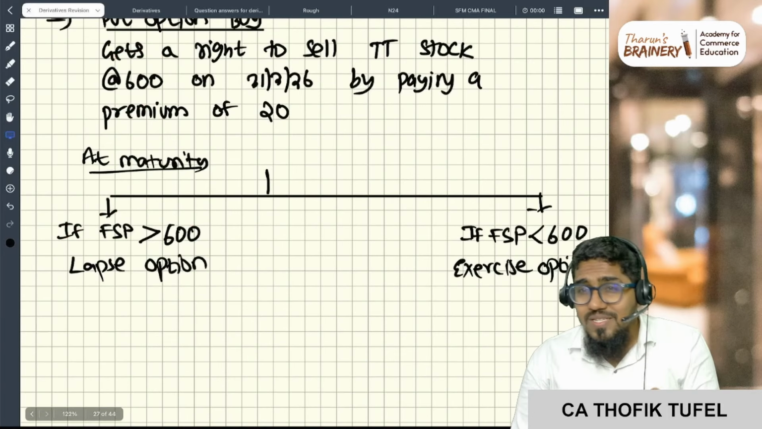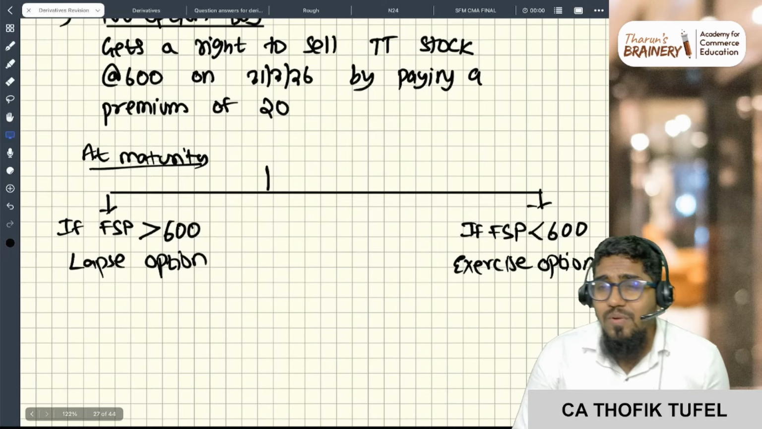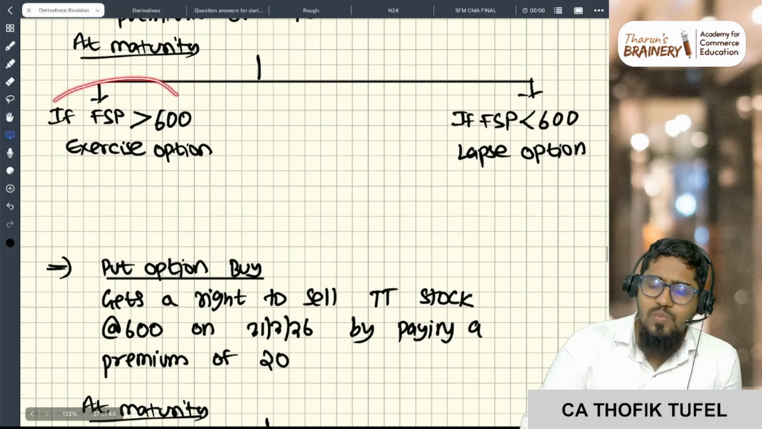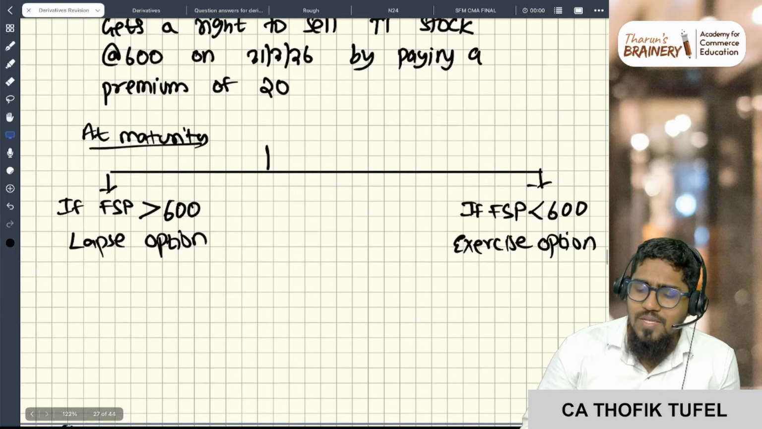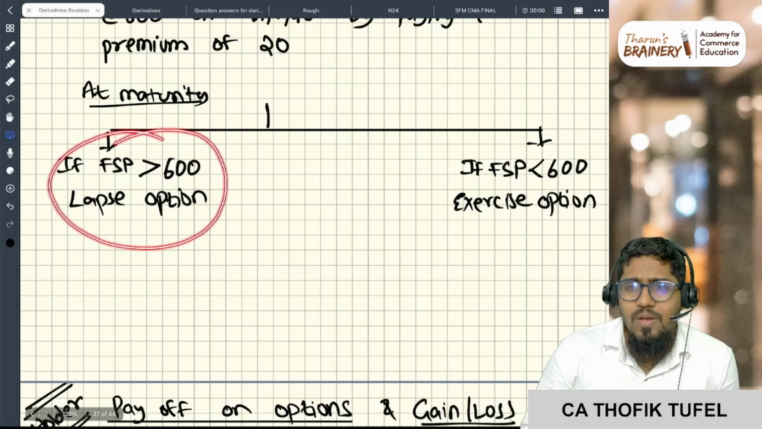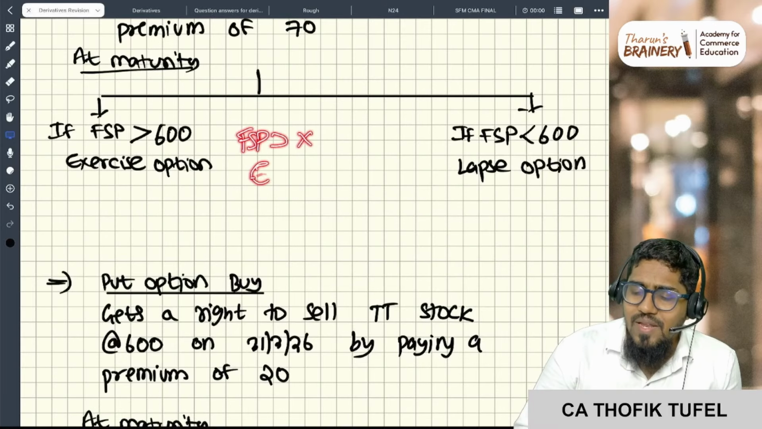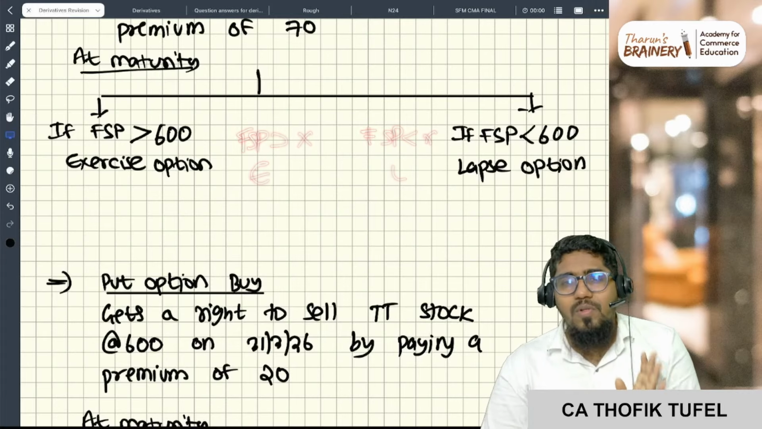But if the FSP is less than 600, I've already fixed my price, so I will exercise the option. Correct? A little bit opposite: if FSP is more than 600 and it's a call option, I will exercise. If it's a put option, it will lapse. So basically, if I'm having a call option and my FSP is more than X, then I will exercise. And if my FSP is less than X, then I will lapse.